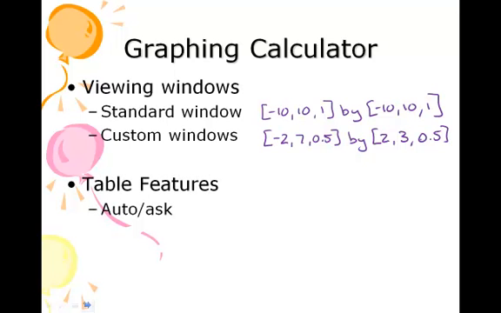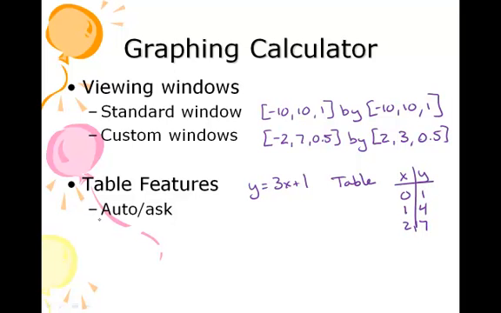You should know how to use your table features to create ordered pairs for any given equation. So if I enter y equals 3x plus 1 and go to table, I should be able to see an xy table that would give me all of the possible ordered pairs forever and ever.